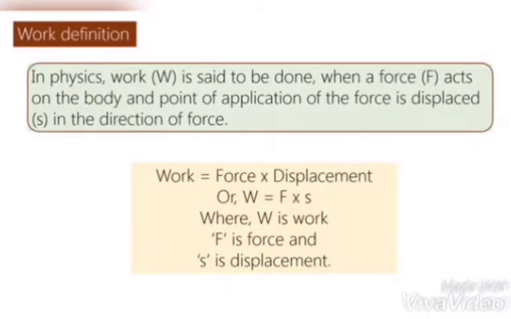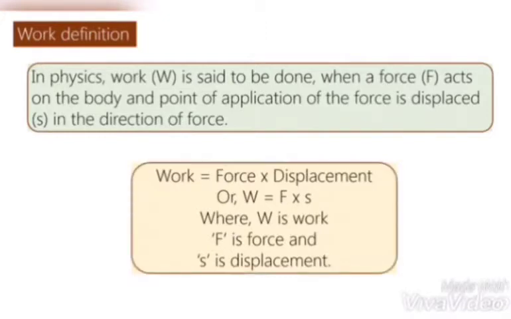Work definition in physics. Work is said to be done when a force acts on the body and the point of application of the force is displaced in the direction of force. So when you put force to an object and it moves, that means that is work. Work equals force into displacement, or W equals F multiplied by S, where W is work, F is force, and S is displacement.